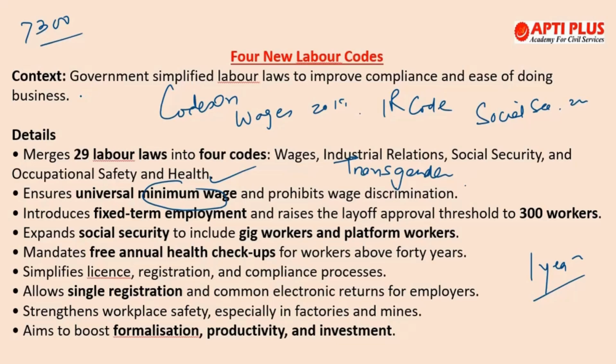And finally, if we talk about the Occupational Safety, Health and Working Conditions Code 2020, this covers 13 acts, including the Factories Act of 1948, Plantation Labour Act of 1951 and Mines Act of 1952. And under this, workers above 40 years get free annual health checkups, and this particular code applies to hazardous jobs even if there is only one worker in the establishment. So simplification and the strengthening of the labor codes, and finally the implementation has been done.